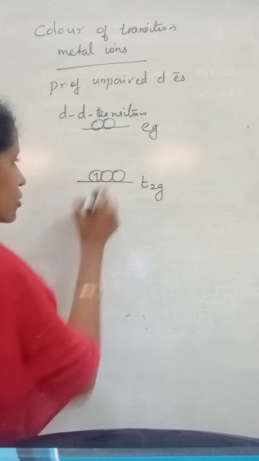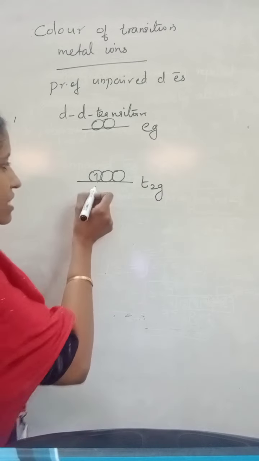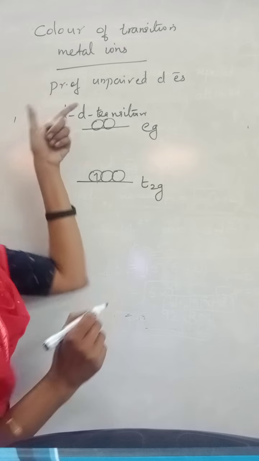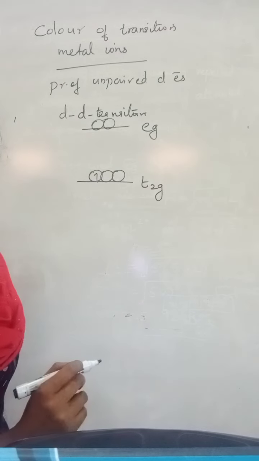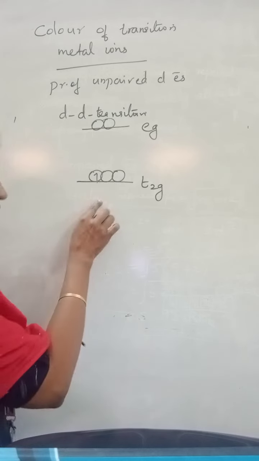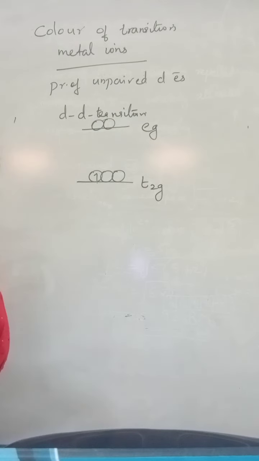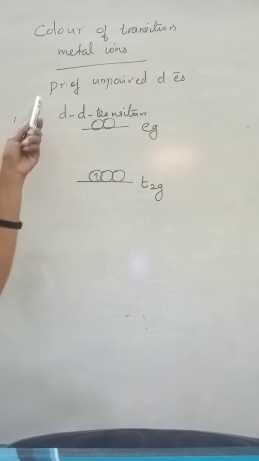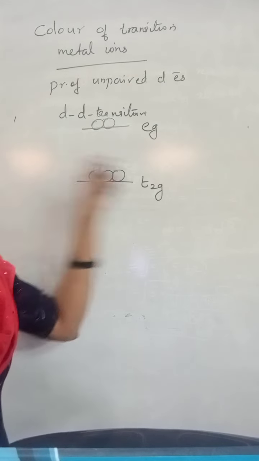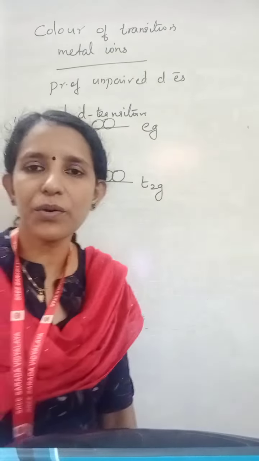So the unpaired electrons present in the T2G, when light falls on them, these lower energy d electrons can be excited to the higher energy d atomic orbital, meaning the EG level. This transition of an electron from a lower d orbital to a higher d orbital, from d to d, is called dd transition. So the color of a transition metal ion is due to the presence of unpaired d electrons and due to dd transition under the influence of ligands. Most of the transition metal ions are colored.